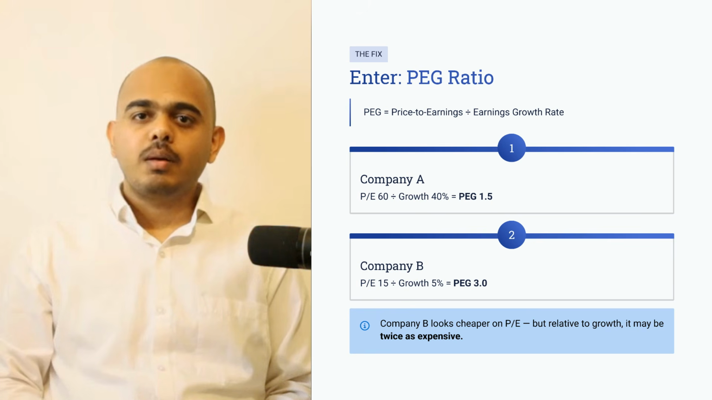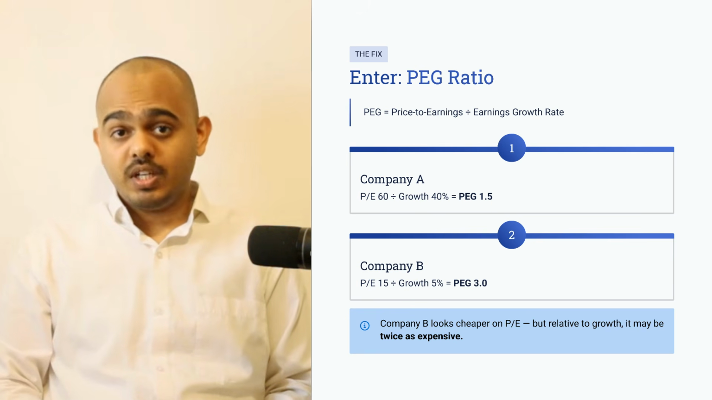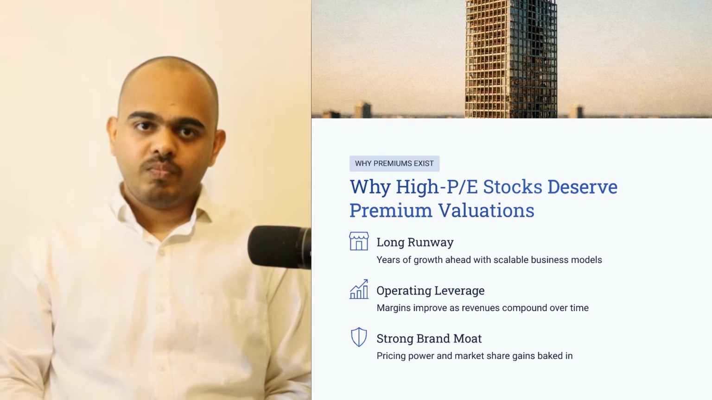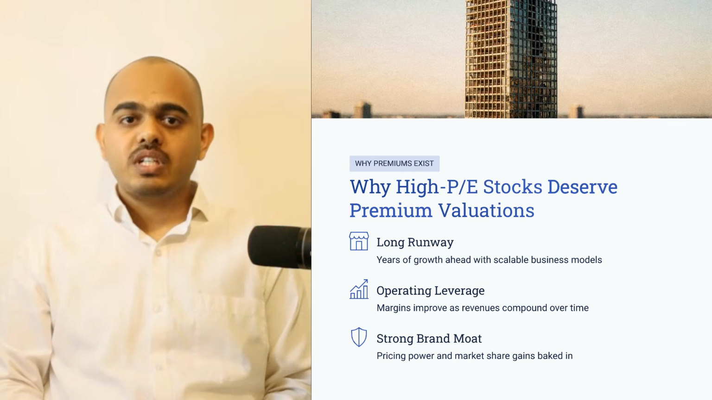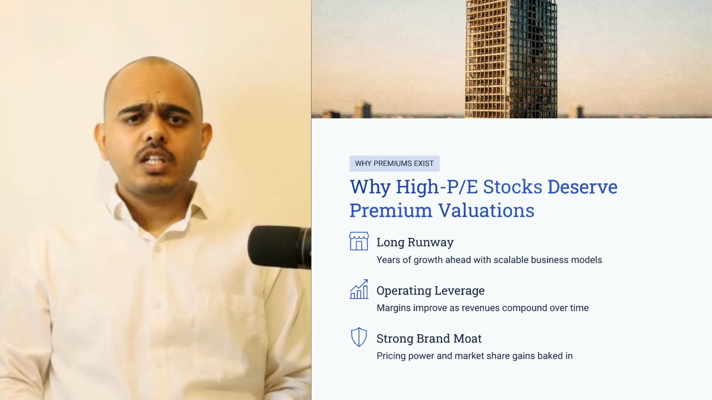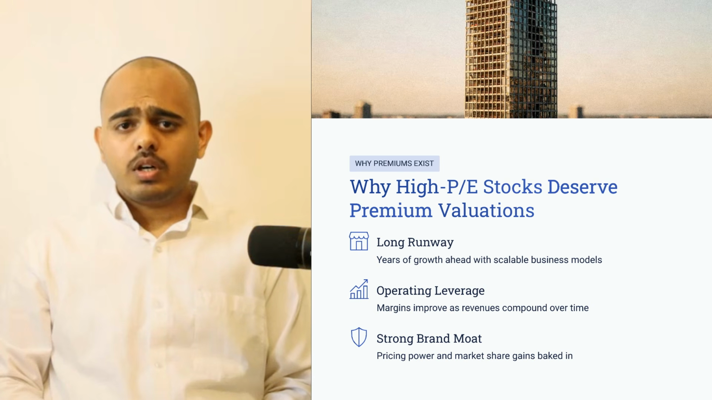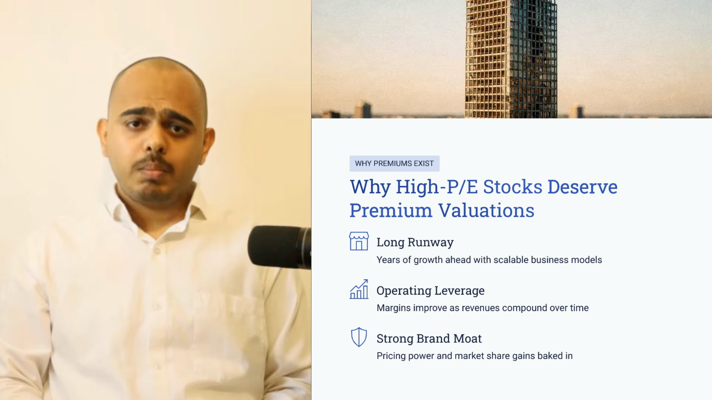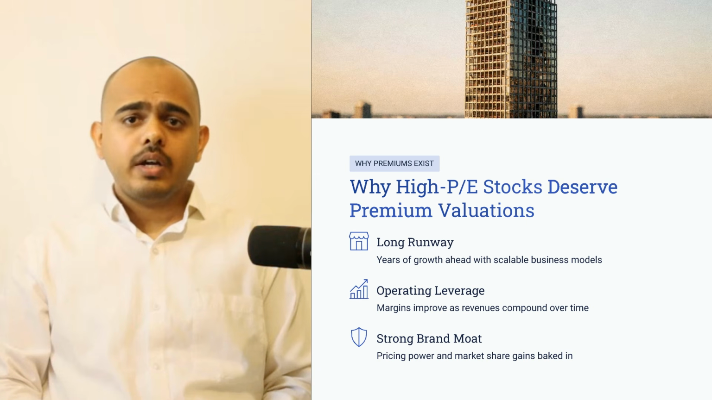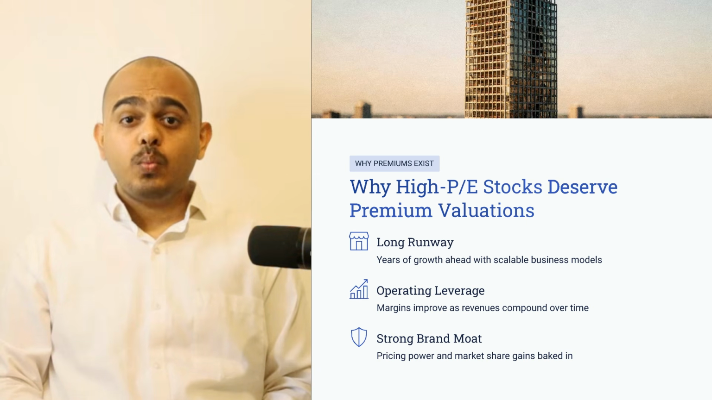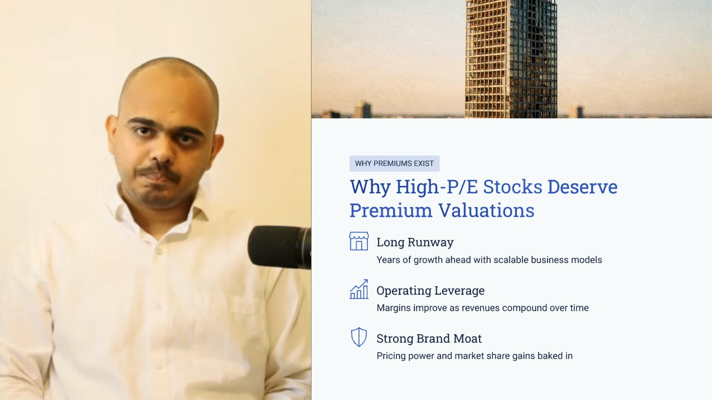Now pause and think. Company B looked cheaper using only PE ratio, but relative to growth, it may actually be more expensive. This is why some high PE stocks deserve premium valuation. The market is paying not only for current earnings, but for future earning power. If a company has a long runway, strong brand, scalable model, high return on capital, excellent management, and years of growth ahead, investors may be willing to pay a higher multiple.